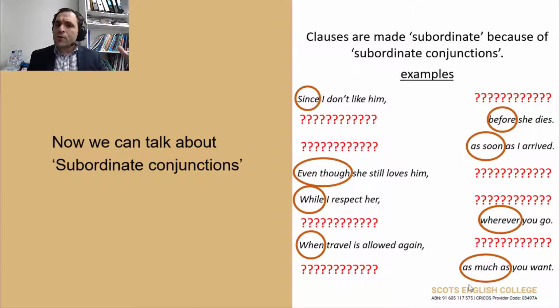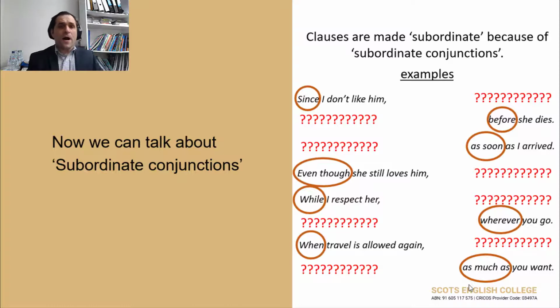So when travel is allowed again, something. I don't know what that idea is. Question marks everywhere. As much as you want. So, you can see here, all those sentences are not clear.